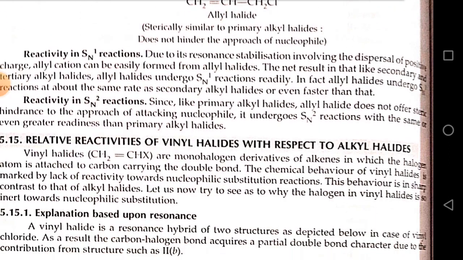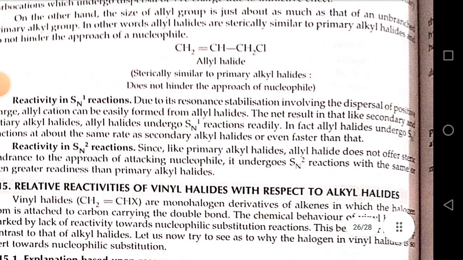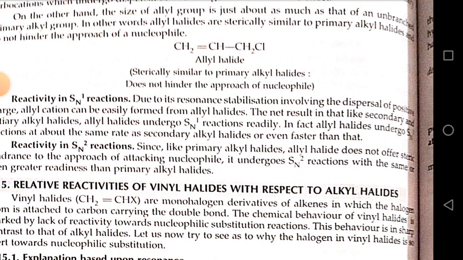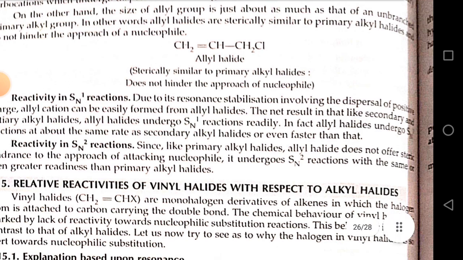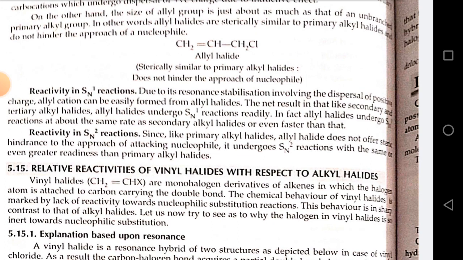Allyl halides, sterically similar to primary alkyl halide, do not hinder the approach of nucleophile: CH2=CH-CH2Cl. Reactivity in SN1 reaction. Due to its resonance stabilization involving the dispersal of positive charge, allyl cation can be easily formed from allyl halide. The net result is that allyl halides, like secondary and tertiary alkyl halides, undergo SN1 reaction readily. In fact, allyl halide undergo SN1 reaction at about the same rate as secondary alkyl halide or even faster than that.